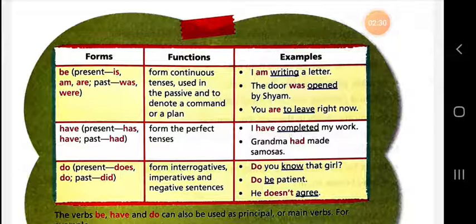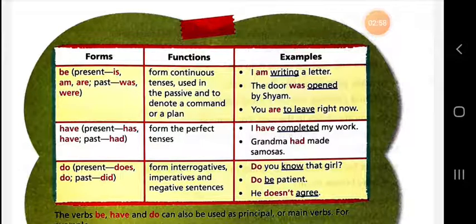And now we are going to talk about another primary helping verb, that is have. The present forms of have are has and have. They are used to form the perfect tense, and the past form of have is had. It is also used to form the past perfect tense. I have completed my work.